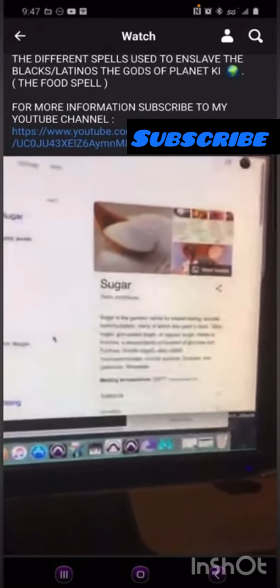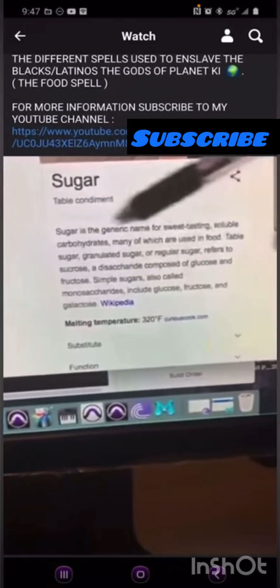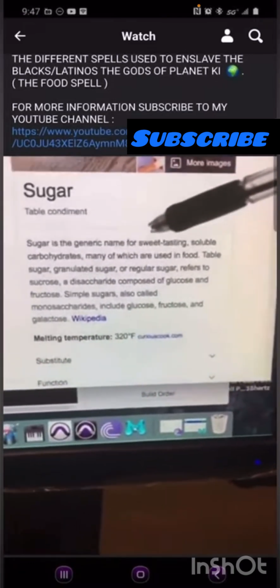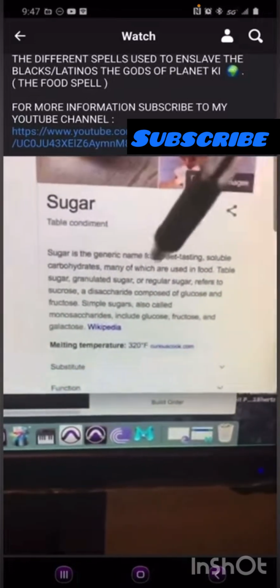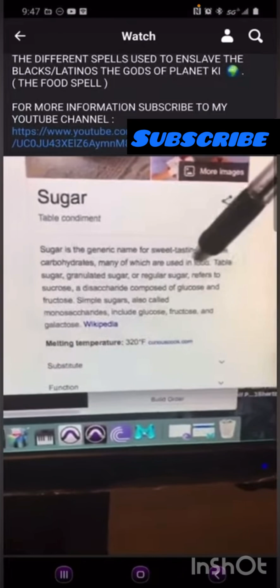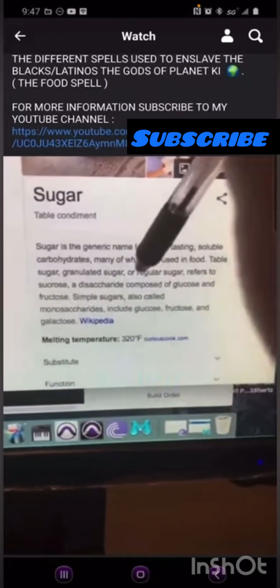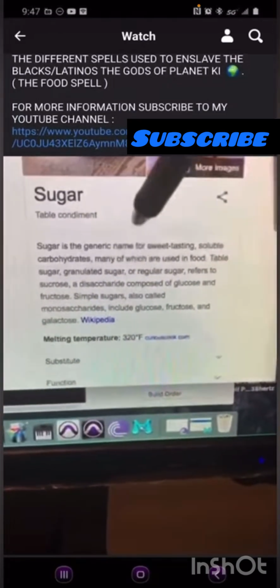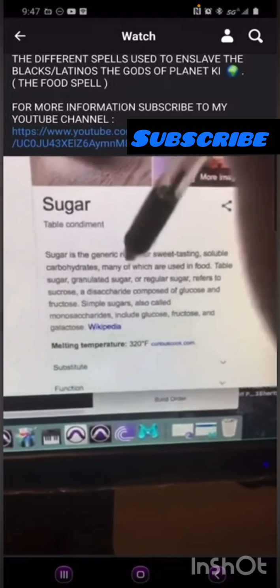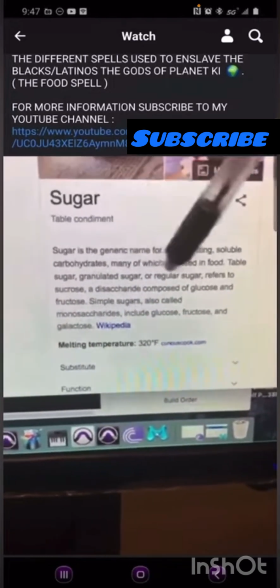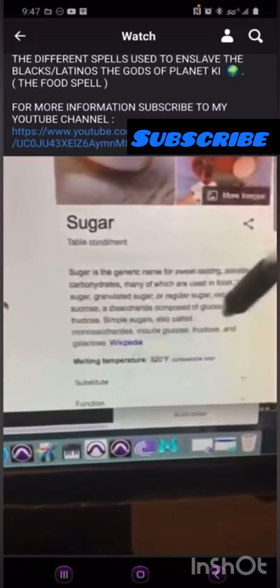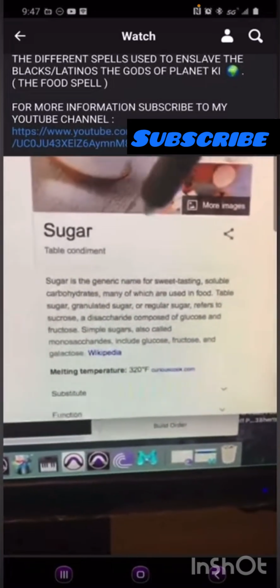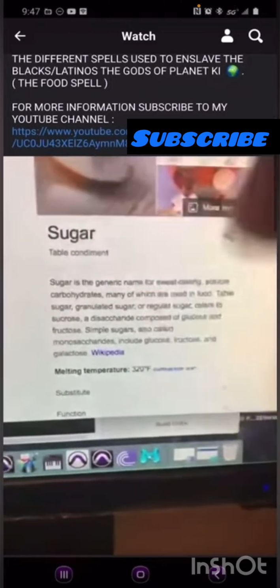Okay. Wiki clearly says that sugar, which is a form of carbohydrates, sugar is the generic name for sweet-tasting soluble carbohydrates. So sugar is a form of a carbohydrate, okay? Many of which are used in food. Table sugar, granulated sugar, or regular sugar refers to sucrose, and it's composed of glucose and fructose. Simple sugars, also called monosaccharides, include glucose, fructose, and so on. Miss me with all the big words bullshit, because we can break all that down. Let's stay focused on sugar. It's the generic name for sweet-tasting soluble carbohydrates, okay?